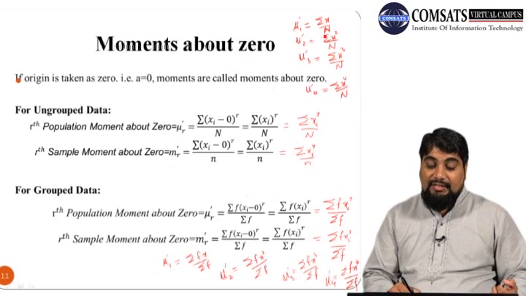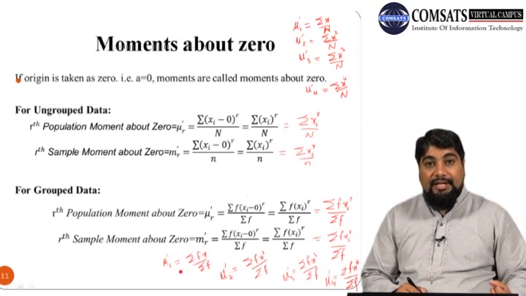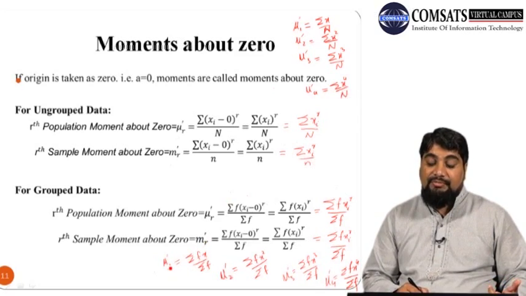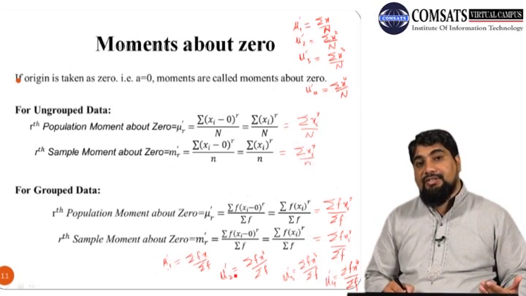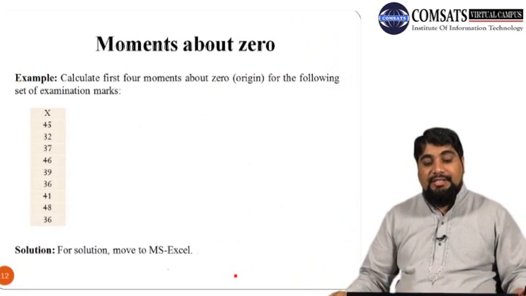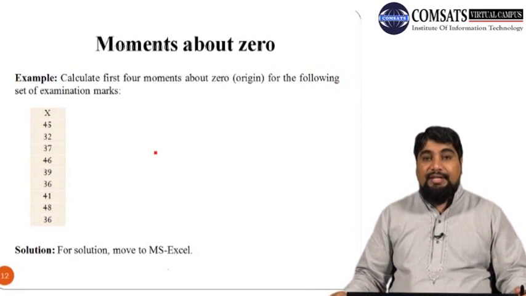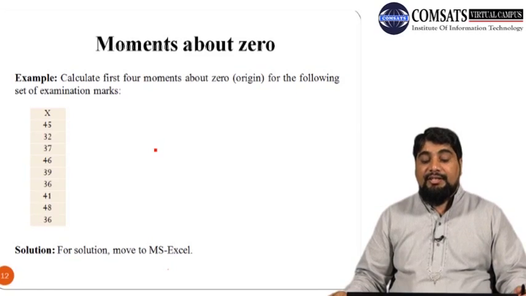And similarly, in case of group data, mu1 should be replaced with m1 dash, mu2 dash should be replaced with m2 dash, and so on. So next we consider an example on calculating the moments about 0.